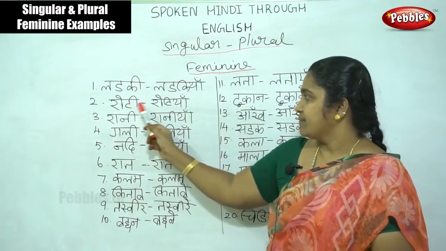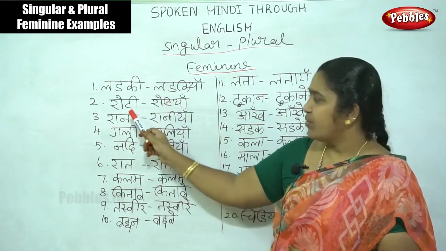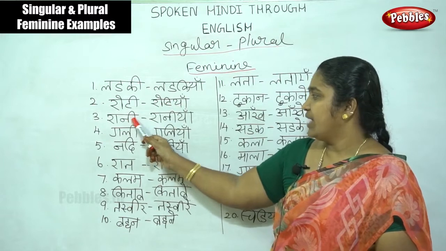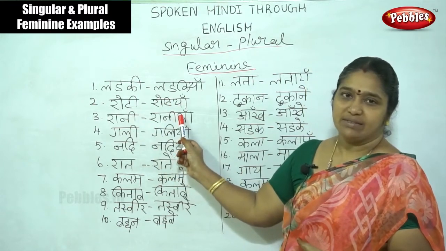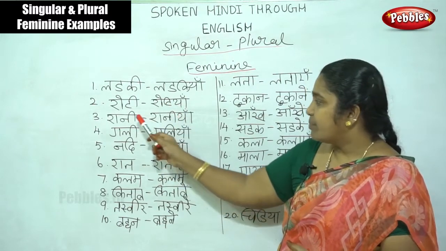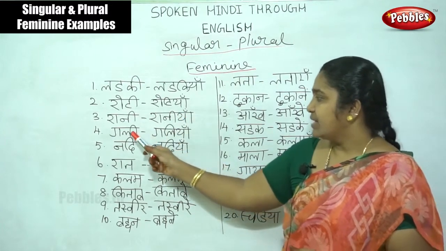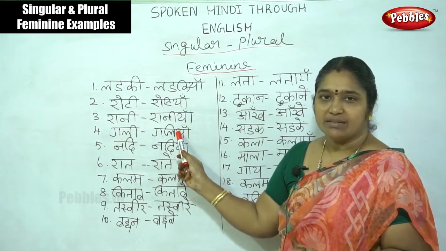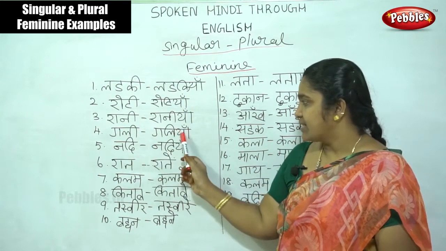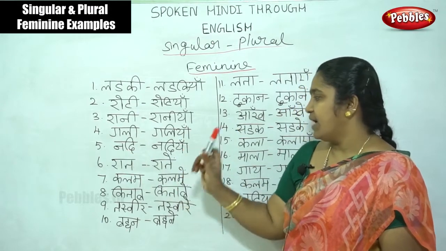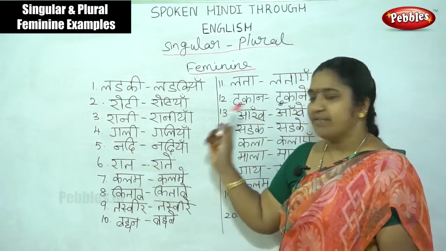Roti, rotiya. Rani, Raniya. Prince, princess. Then gali, galiya. Street, streets. Nadi, nadiya. River, rivers.